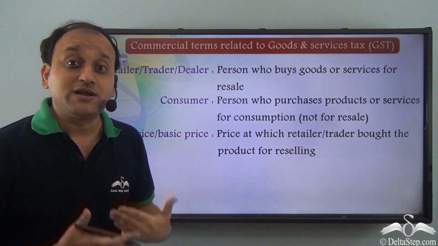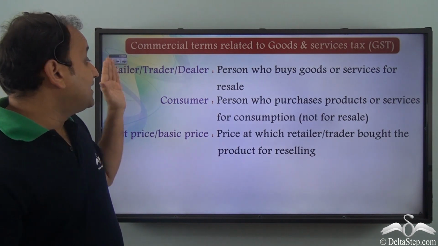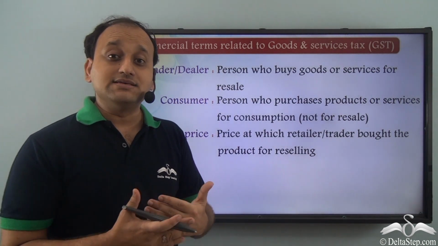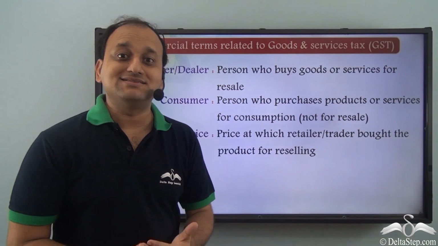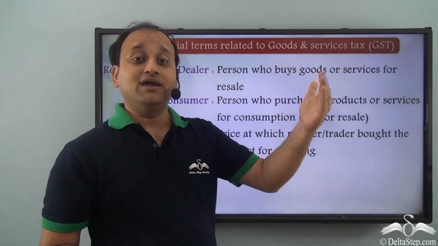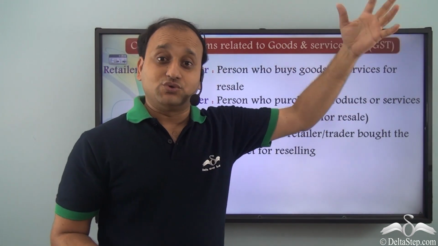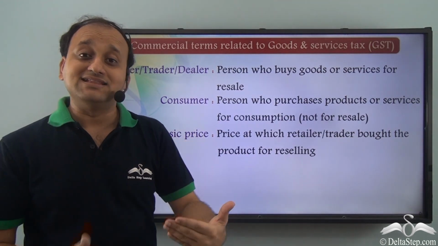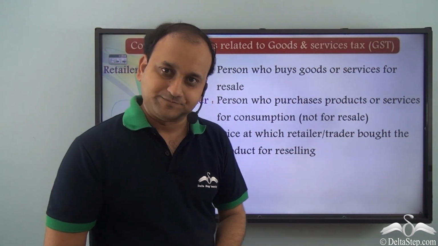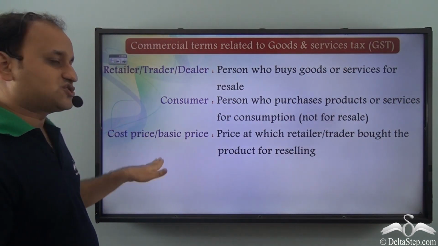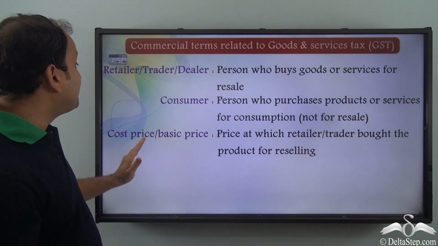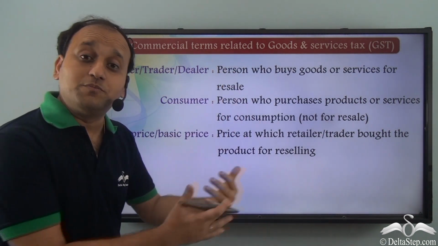So, the amount paid by the retailer or trader is the cost price. That is the amount that he is paying to Samsung so that he can purchase that and then sell it for a profit. So, that amount is cost price, the price paid by the retailer, trader or dealer to purchase goods.